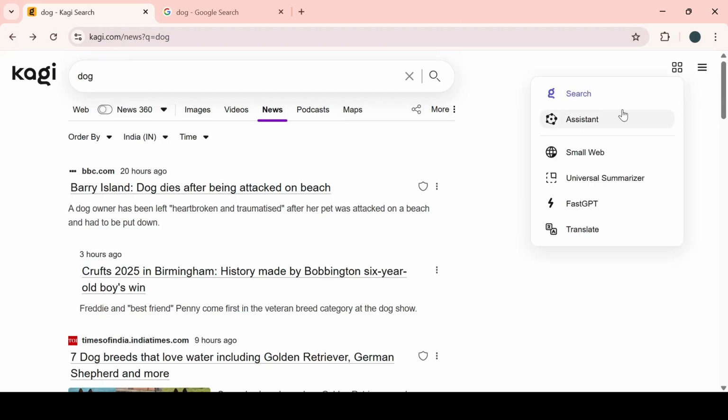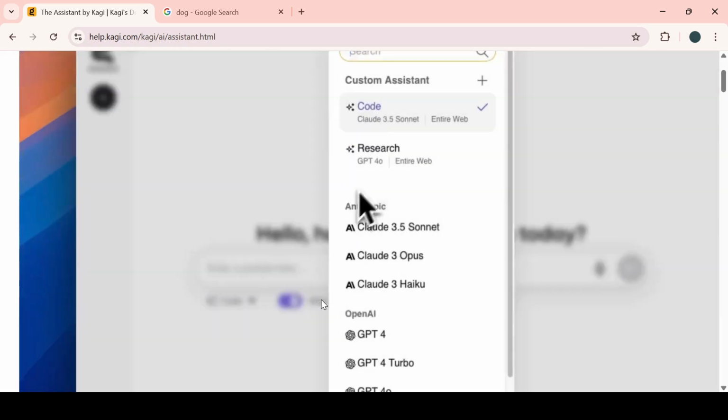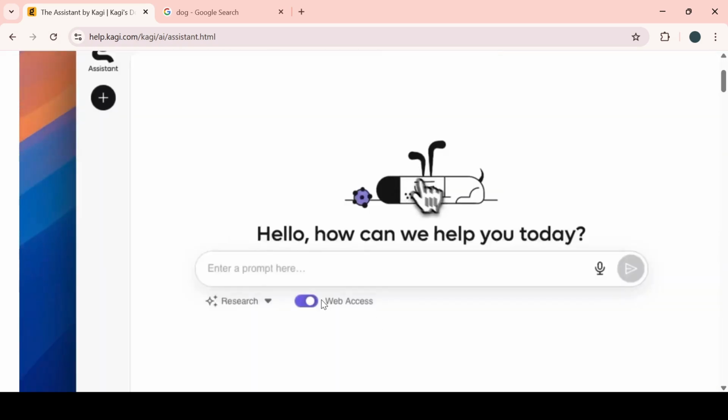So here are different things: AI assistant, small web, universal summarizer. If you want to summarize something, fast GPTs, translate. So let's start one by one. First of all is the AI assistant. Here are different types of AI tools, so we can use it here.